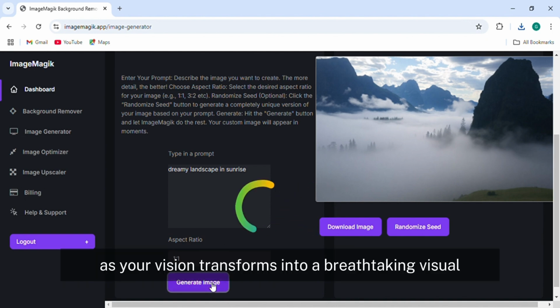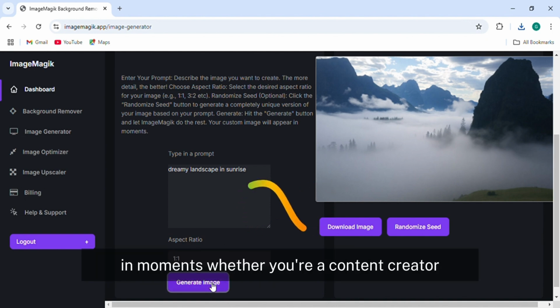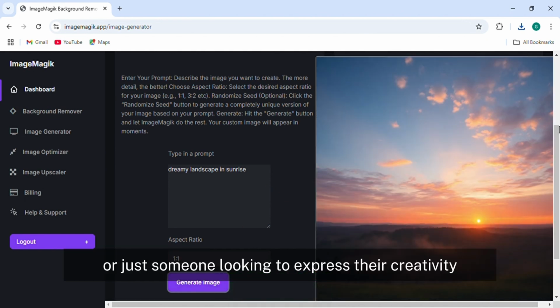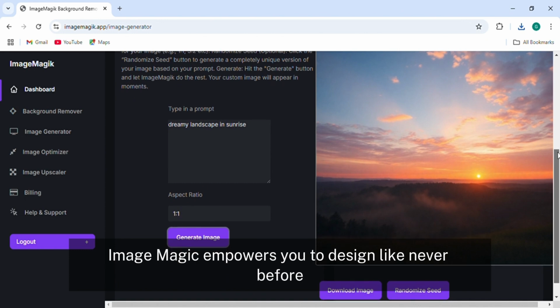Watch as your vision transforms into a breathtaking visual in moments. Whether you're a content creator, designer, or just someone looking to express their creativity, Image Magic empowers you to design like never before.